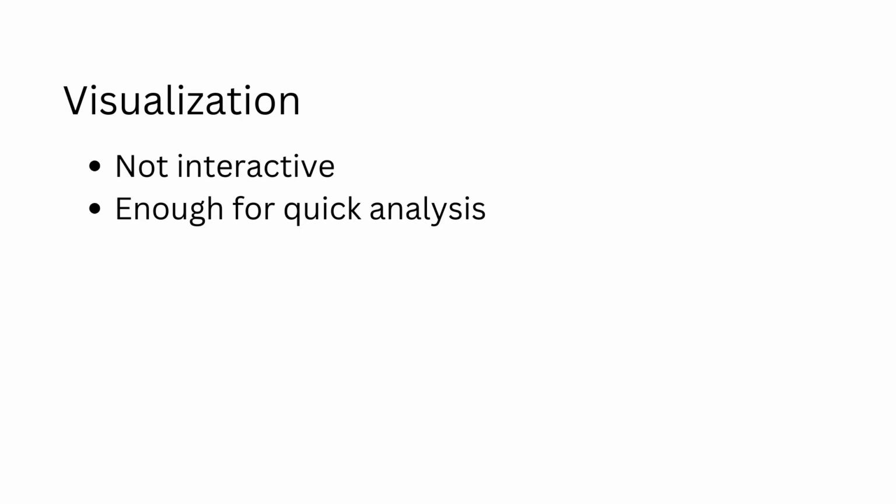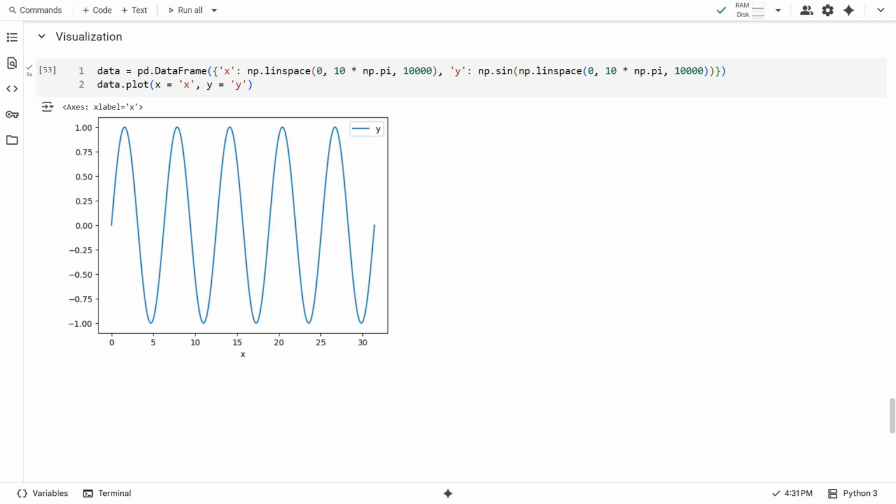Pandas offers basic visualization support by integrating with Matplotlib. We cannot create advanced visuals that are interactive, but we can create decent-looking plots that are helpful in a quick analysis. We call the plot method on the data frame and pass the arguments for x and y. The default plot is a line plot. Here we are plotting a sine curve using the plot method of the data frame.